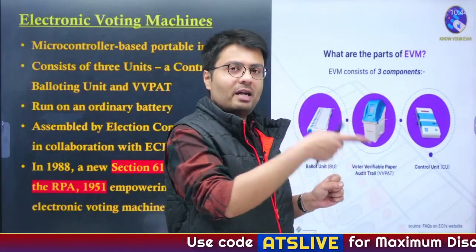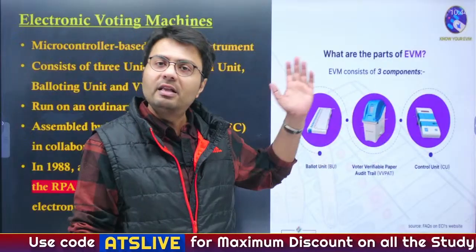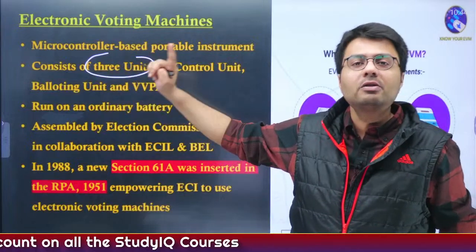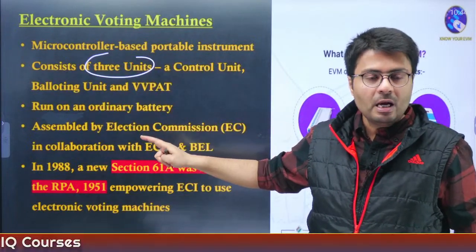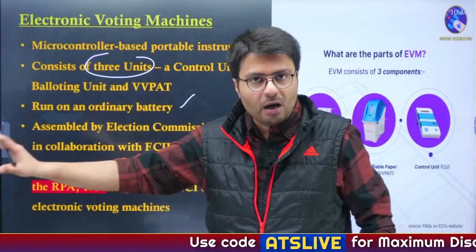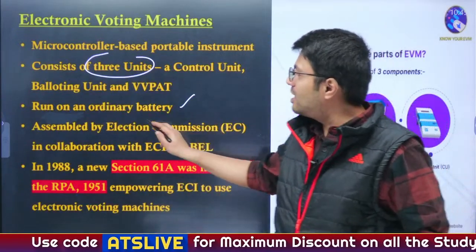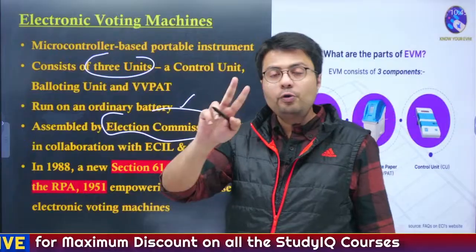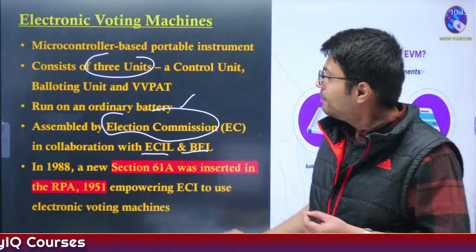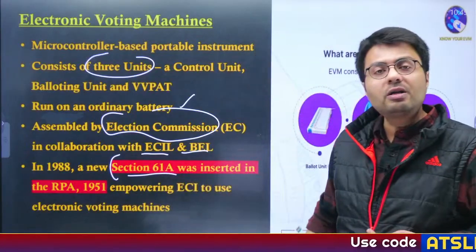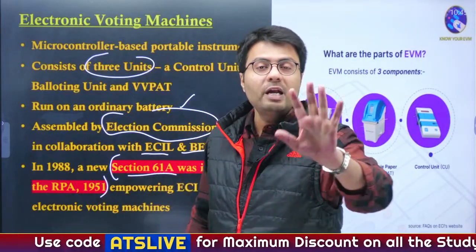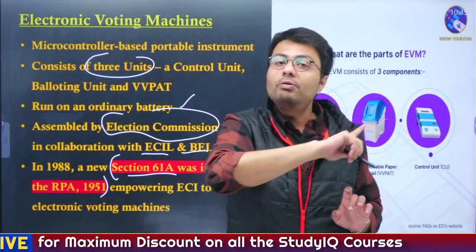So you can see and verify that the vote I have given is actually reflected in the VVPAT machine. So the EVM consists of three units: control unit, ballot unit and VVPAT machine. These machines run on ordinary batteries, so they do not need to be plugged in for power, and they are assembled by the Election Commission of India in collaboration with two PSUs, ECIL as well as BEL. In 1988, a new section, Section 61A, was inserted into the Representation of the People Act that gives the Election Commission the power to use EVMs for every election in the country, and it replaced the ballot papers that were used before.